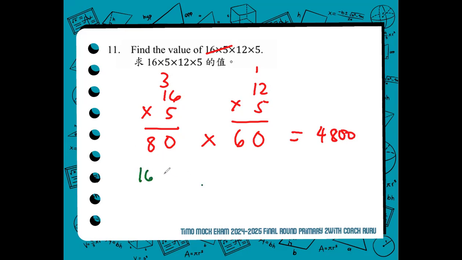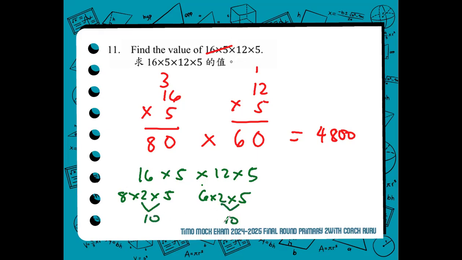Another technique would be 16 times 5 times 12 times 5. You can see that 16 and 12 are divisible by 2. They are even numbers. So 16 is just like 8 times 2, and 12 is just like 6 times 2. Bring down times 5 and times 5. What you can see now is that you can multiply 2 and 5, 2 and 5, and you will get 10 and 10.